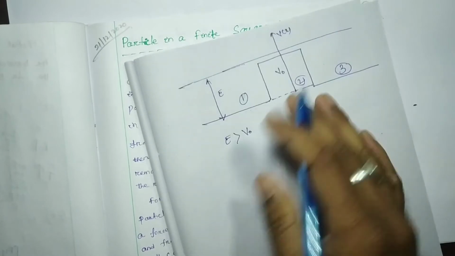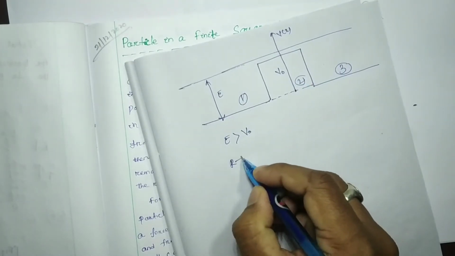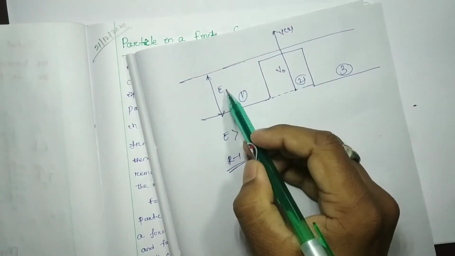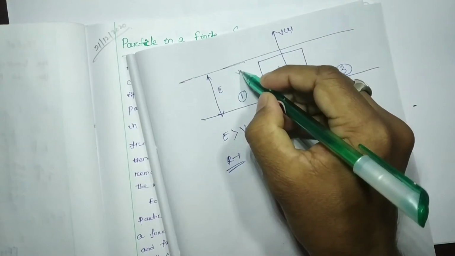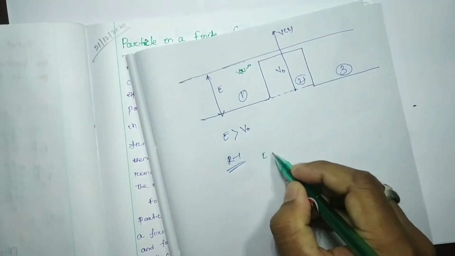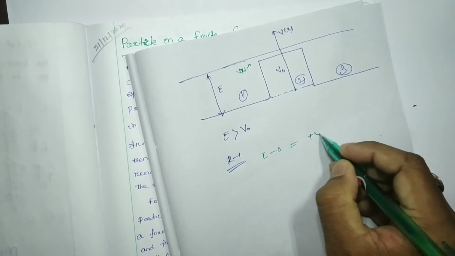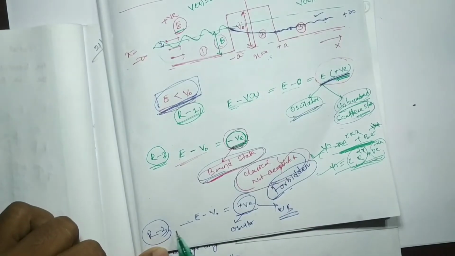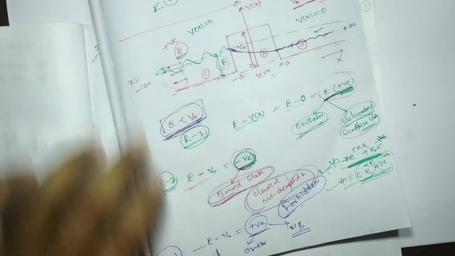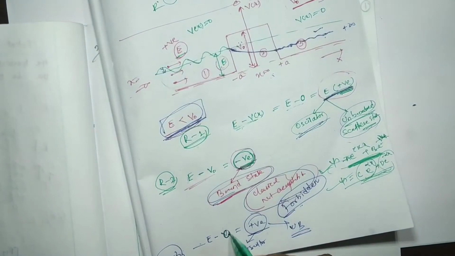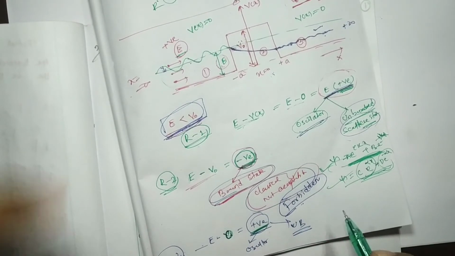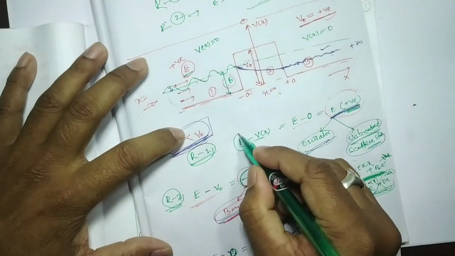If we consider what will happen, see, for region 1, what can we find? E greater than V0. Here in region 1, V(x) is 0, so E minus 0 is positive, right? Sorry students, I made a simple mistake. In region 3, V(x) is equal to 0. E minus 0 again gives a positive value, so that will be oscillatory. Here, initially, the total energy will be this one.